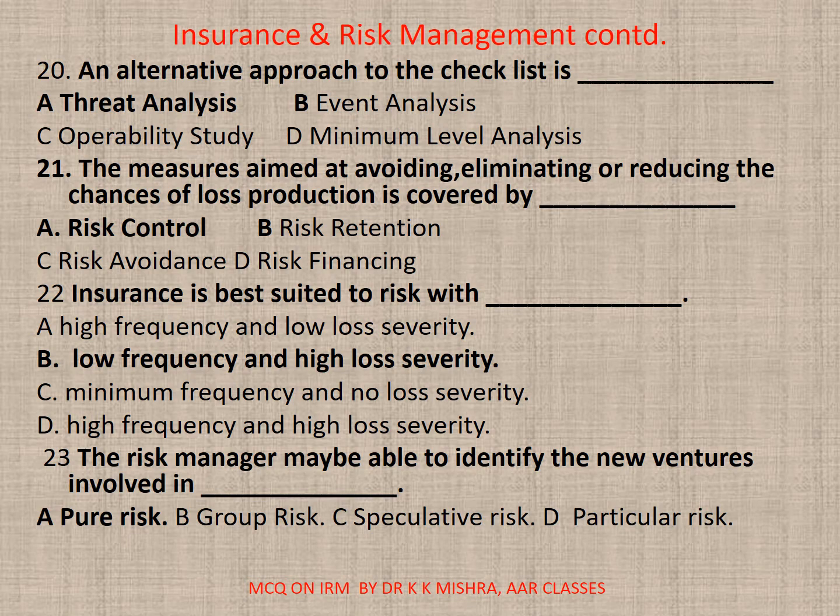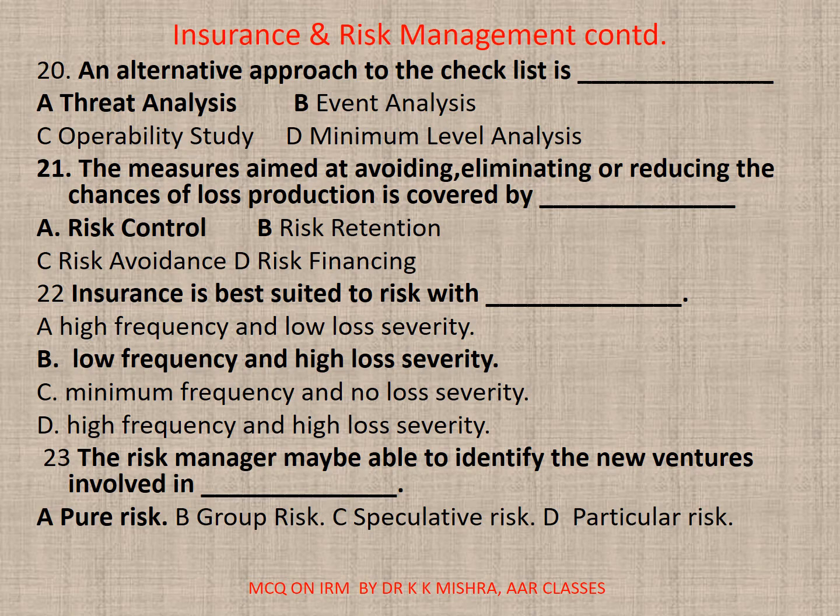22. Insurance is best suited to risk with dash. A. High frequency and low loss severity. B. Low frequency and high loss severity. C. Minimum frequency and low loss severity. D. High frequency and high loss severity. Correct option is B. Low frequency and high loss severity.